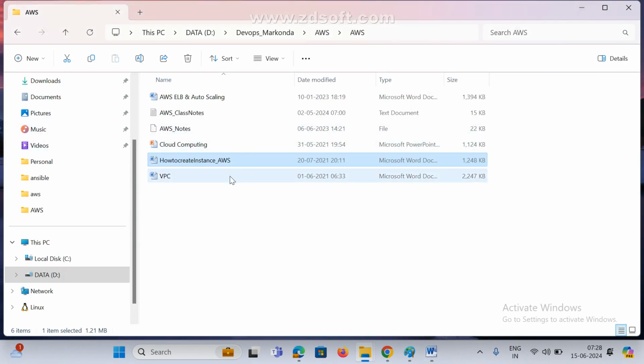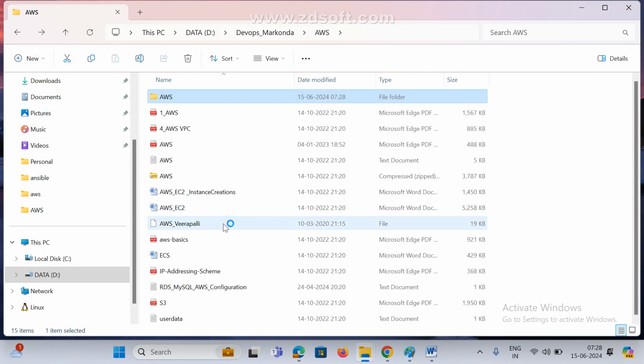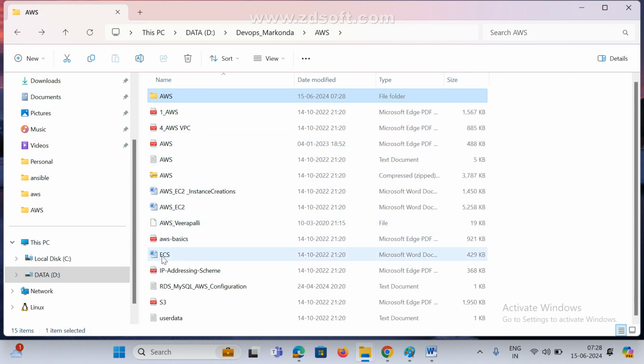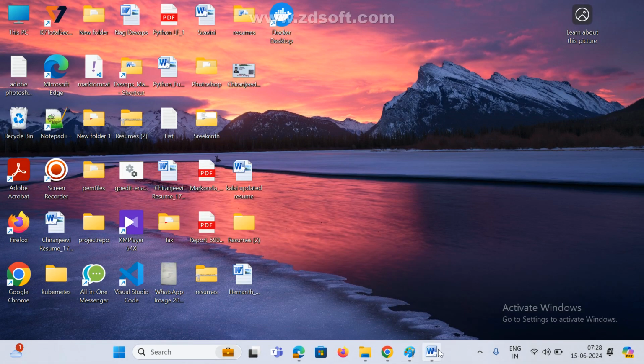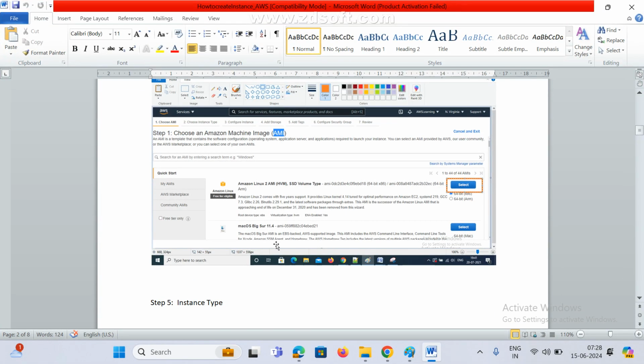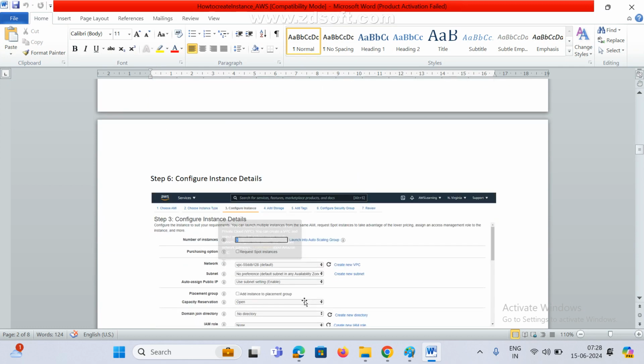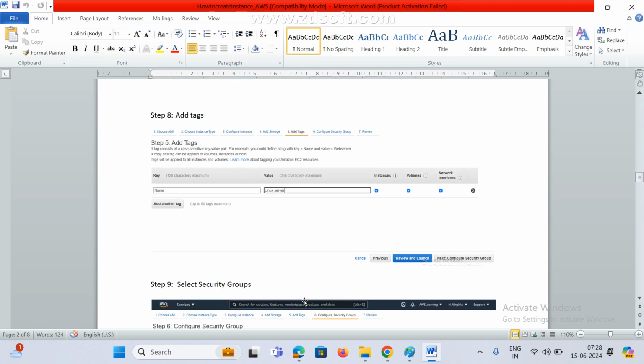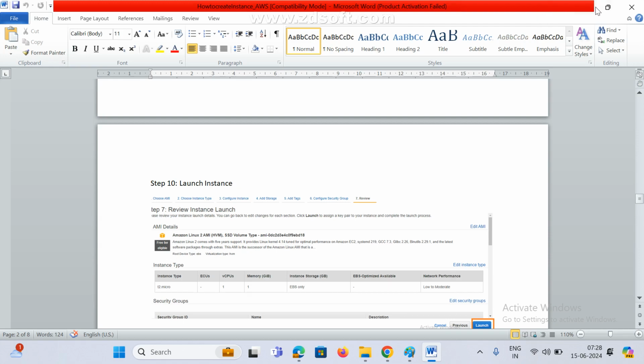These are very simple, we can try it. It is like how we create a Gmail account or other accounts, same way. Somewhere it is missing. If I get it, I will share it. This is how to create an instance, which is a different story. I'll share this one.